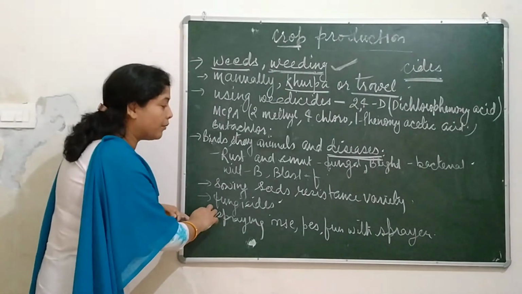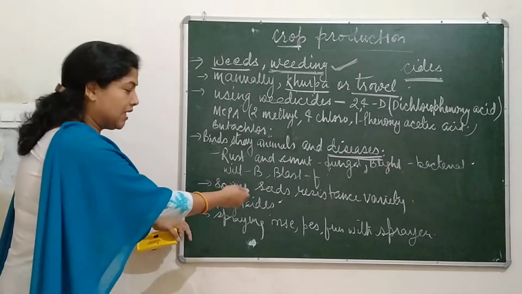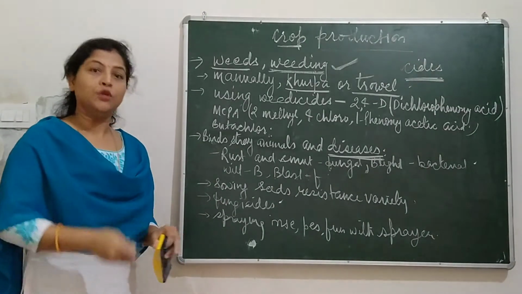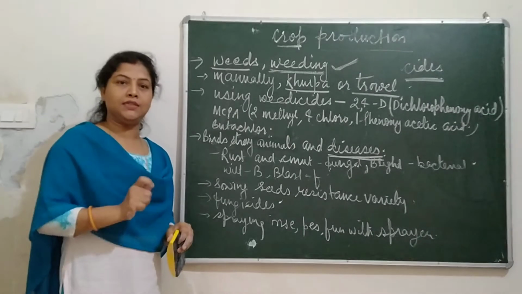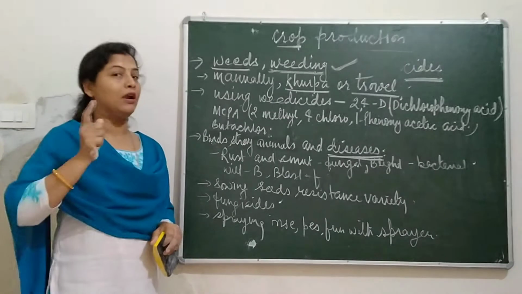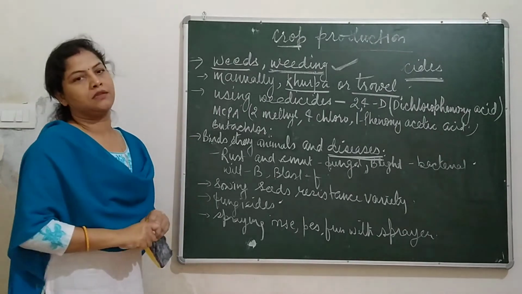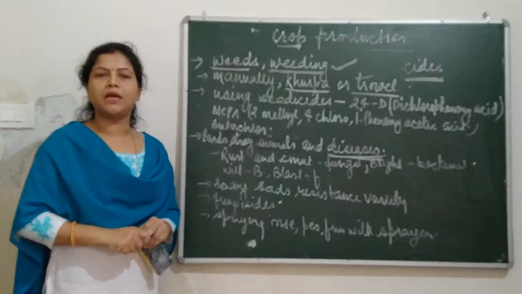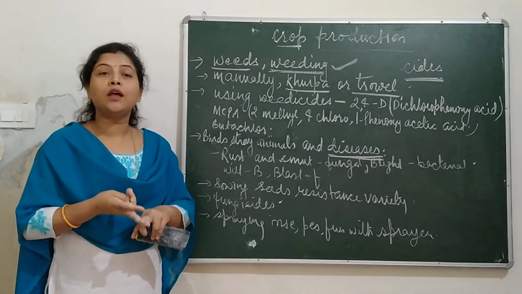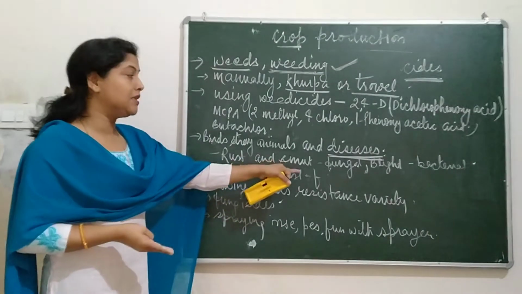Third thing is that by using different types of things like pesticides, insecticides, fungicides, and giving them from time to time to the crops in proper quantity as it is mentioned, neither more nor less, with the help of a sprayer we can stop the diseases in plants. There are so many diseases in plants: bacterial disease, fungal disease, viral diseases. What are those? Some examples are rust and smut. These are diseases which are fungal.